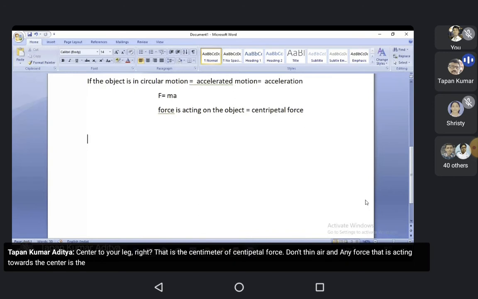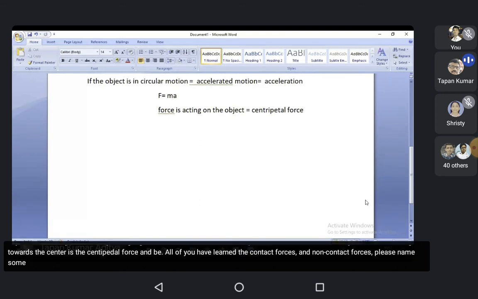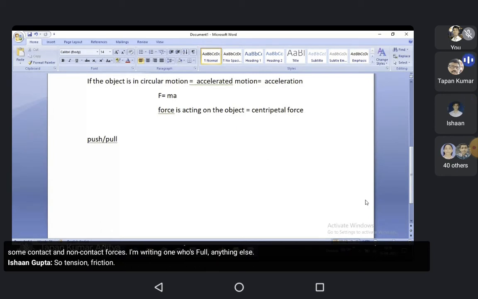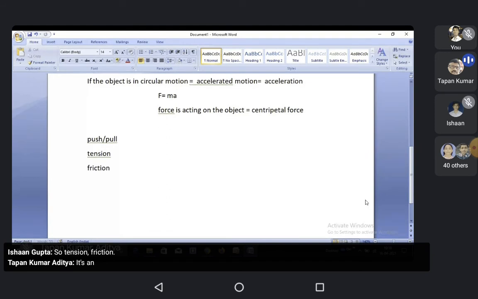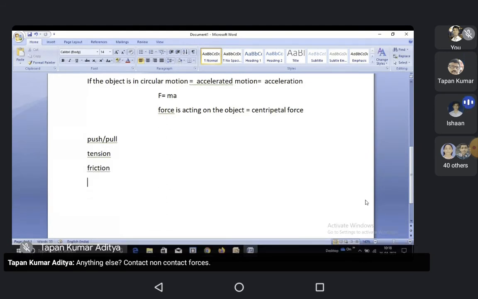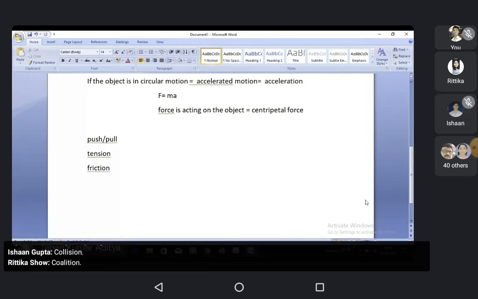And all of you have learned the contact forces and non-contact forces. Please name some contact and non-contact forces. I'm writing one, push. Pull. Anything else? Tension, friction. Collision. Normal reaction.